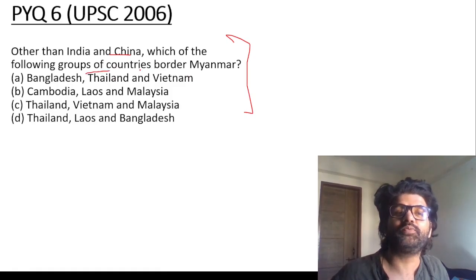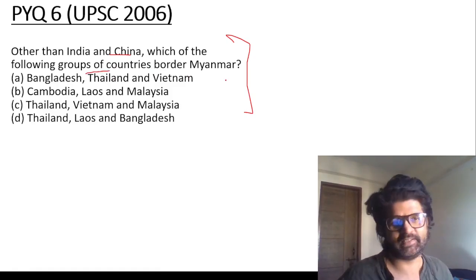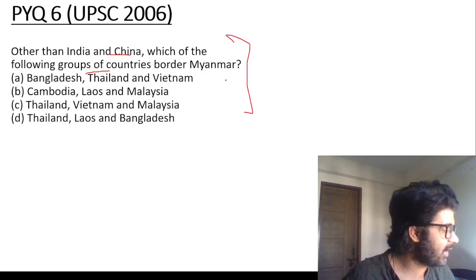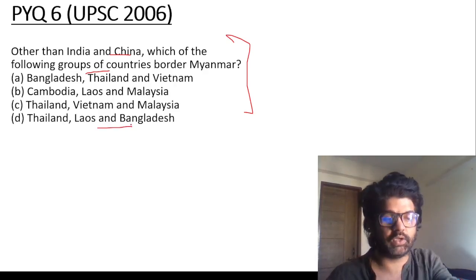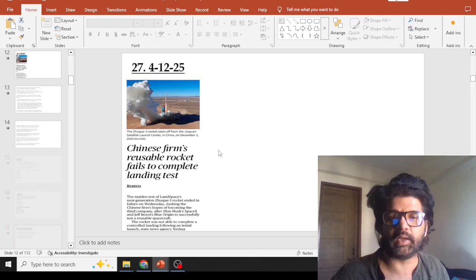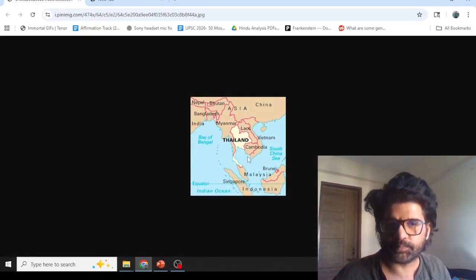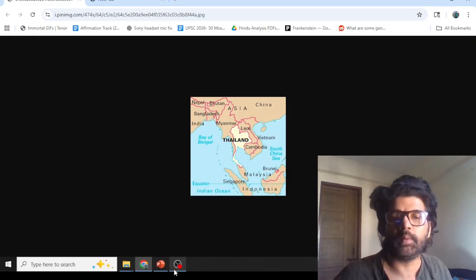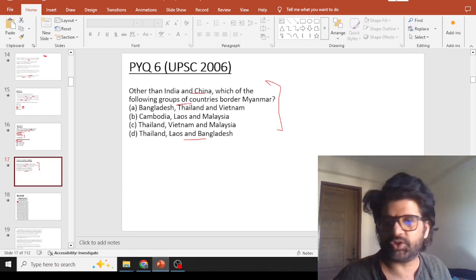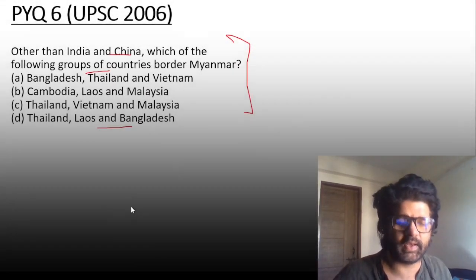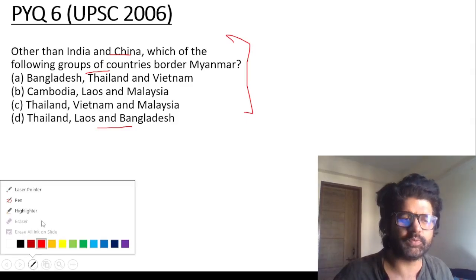Which of the following groups of countries border Myanmar? You're like, sir, why do you do it, sir? I do it because that's how you revise stuff. Thailand, Laos, and Bangladesh. These are the other 3 countries which border Myanmar. And for that, you have to see the map. So if you see Myanmar, Laos, Thailand, and Bangladesh, all of them border Myanmar apart from India and China. Please grow up, okay?